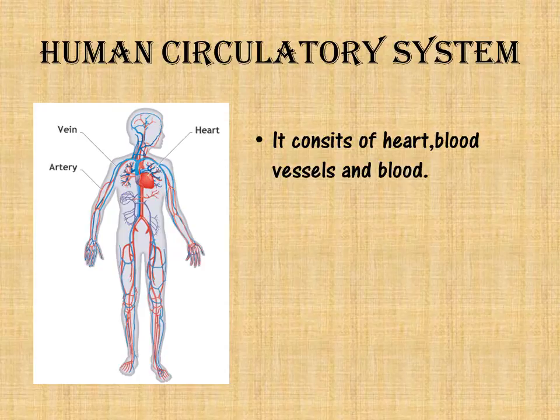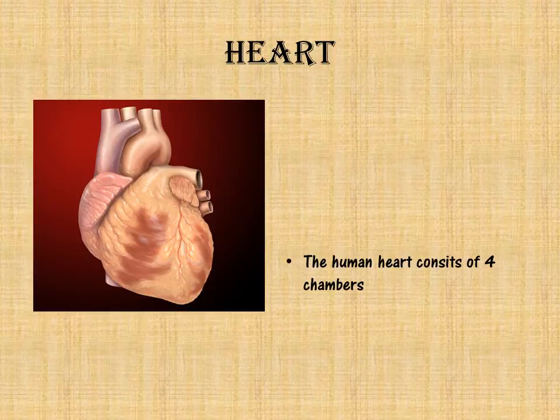The heart is the most sensitive part of our body, and it is located in the chest cavity slightly towards the left. So this is our heart. From this figure we can see that it is 4 chambered. The human heart consists of 4 chambers. It is located in the chest cavity slightly towards the left. The size of the heart is nearly equal to that of our fist. So if we have to think how big our heart is, it is the size of our fist.